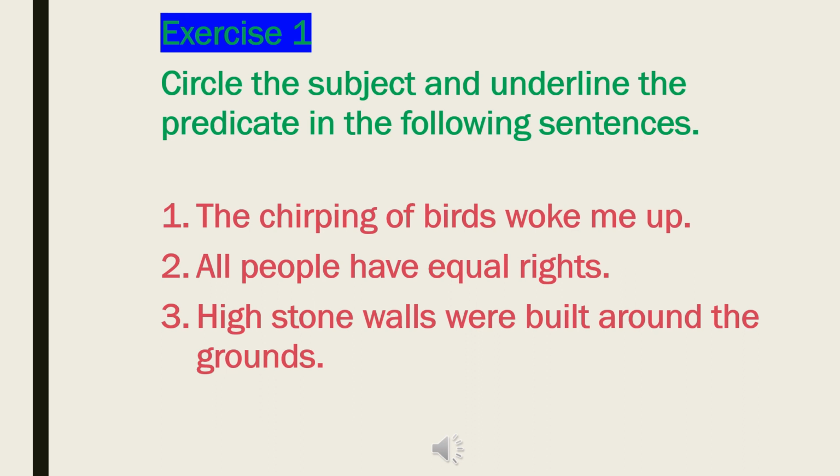Like the same, second one, all people have equal rights. Can you guess the subject? Yes, it is all people. In the second sentence, all people is the subject and have equal rights is the predicate. Pause the video here, take the pencil and underline all the subjects of the following sentences.